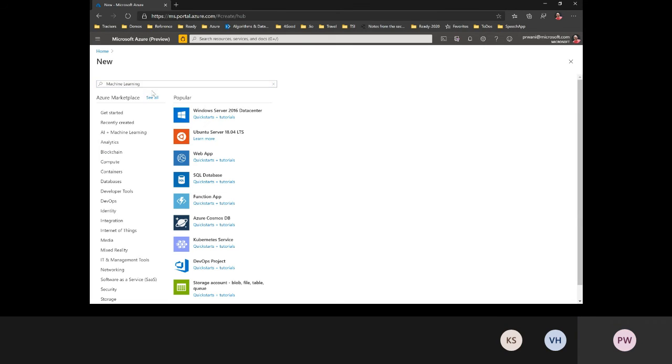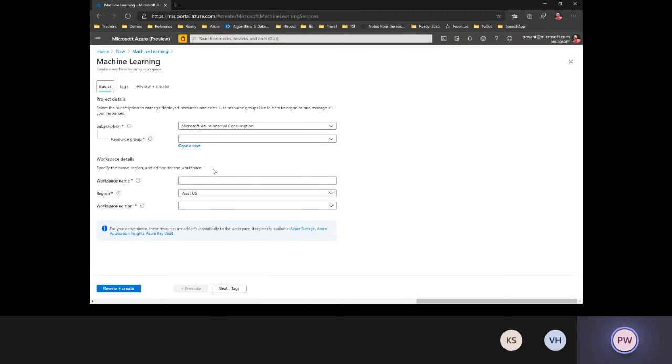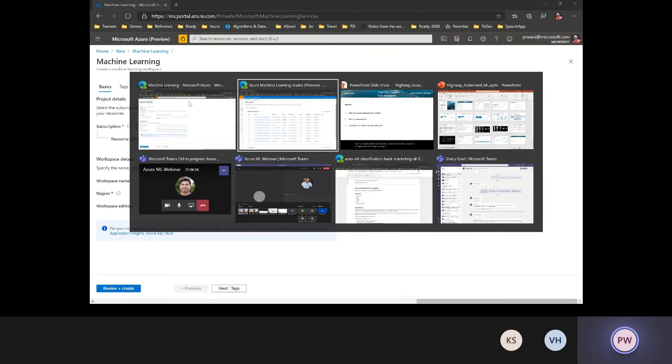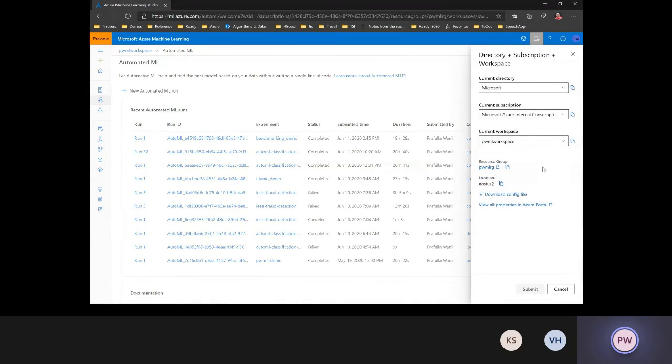I can select machine learning, and once I create this workspace, if you go to ml.azure.com, it will allow you to select that workspace from the drop-down. That's the only step that you need to do in the Azure portal. After that is done, you can do everything on ml.azure.com.